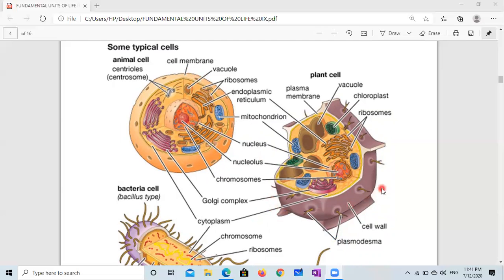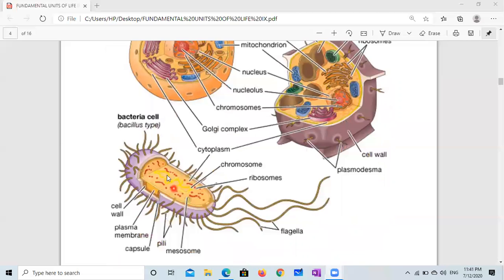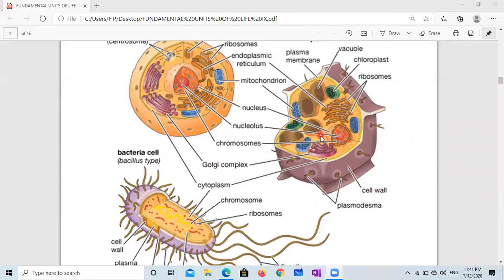This part is plasma. Chloroplast is here, chloroplast is not here. Nucleus is here and here, but nucleus is not here. So this is a prokaryotic cell, and these two are eukaryotic cells, on the basis of the nuclear membrane.